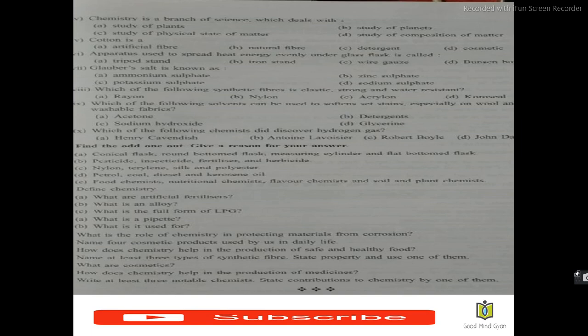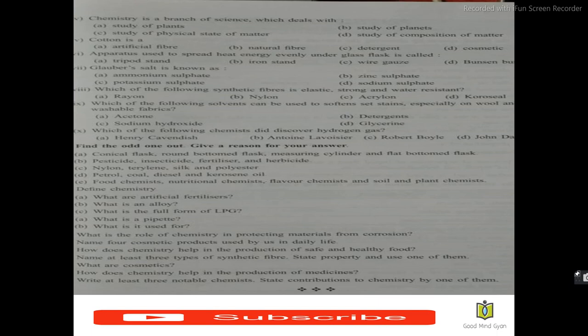Fourth one, chemistry is a branch of science which deals with the study of composition of matter. Fifth one, cotton is a dash. Cotton is a natural fiber. Sixth, apparatus used to spread heat energy evenly under glass flask is called wire gauze. Glauber's salt is known as dash. Glauber's salt is known as sodium sulfate.